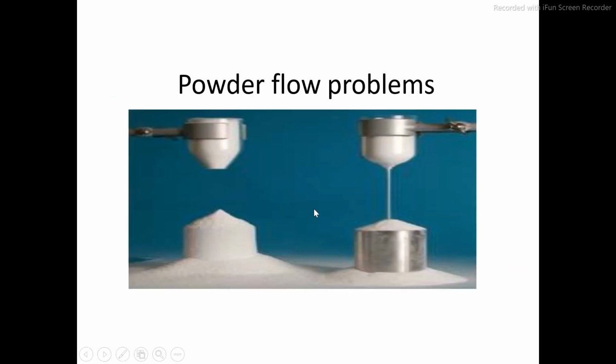From this image you can see the powder is flowing very smoothly in the form of a fine stream. So we can say that this type of powder has very good flow properties. You can see that the height of the pyramid is very small and the angle of repose is also very small, up to 20 degrees. In that case we can say that this powder has good flow properties. And if the height of the pyramid is high, the angle of repose will also be more, and in this case the powder flow properties will be affected.